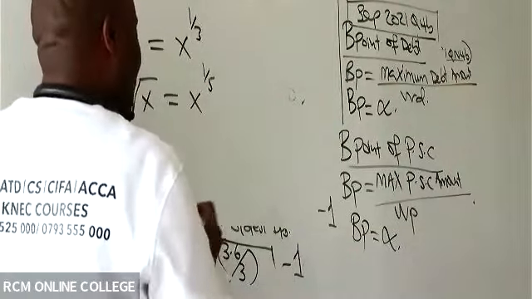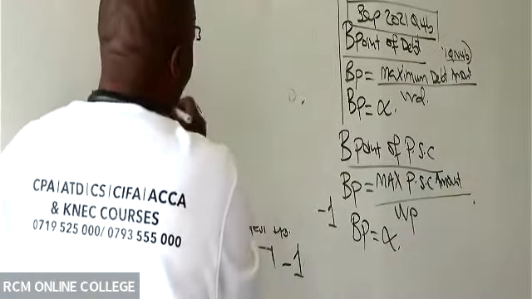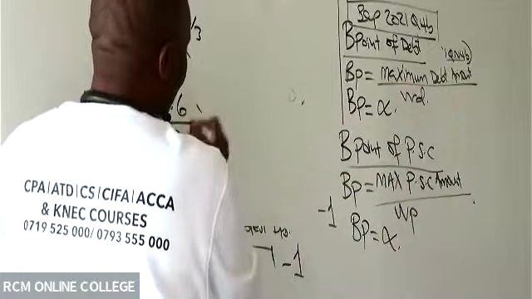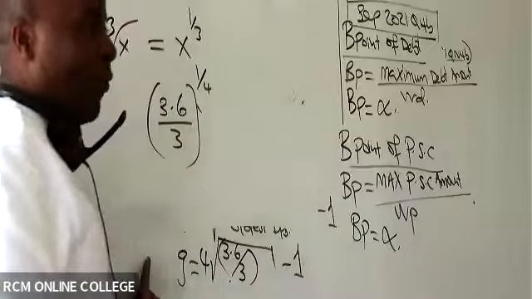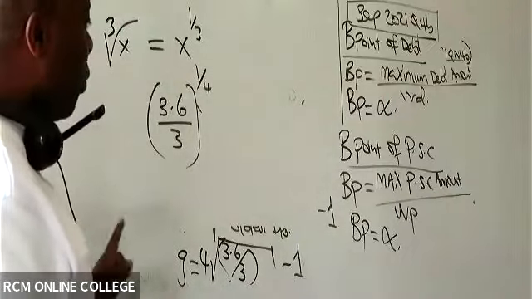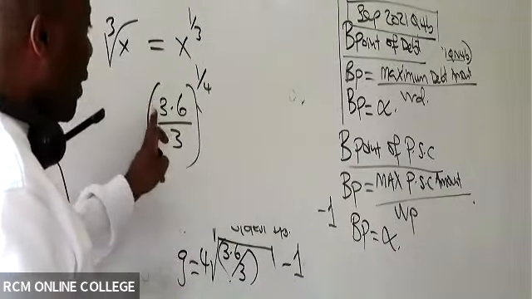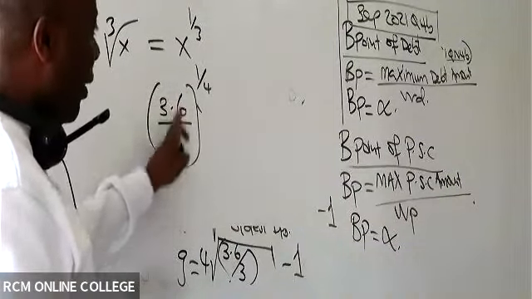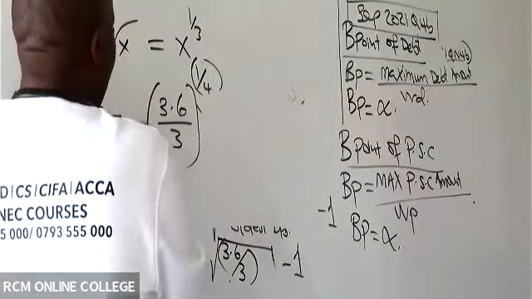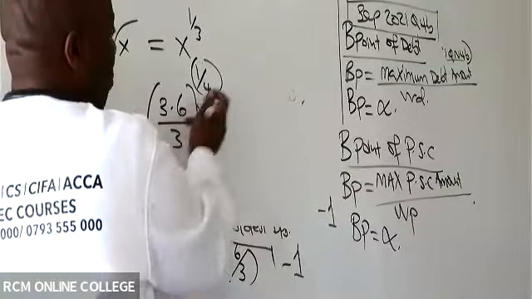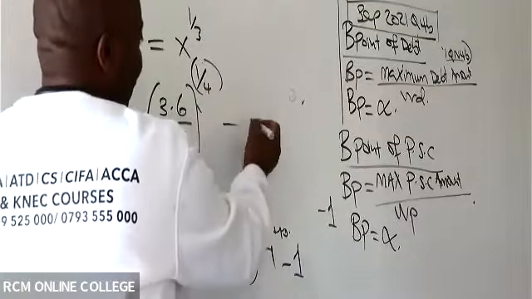So for those students, I tell them: for the fourth root, you come and do it this way. It will be 3.6 over 3, but now you raise it to the power of 1 over 4. All of us have to do this. In your calculator, open brackets, 3.6 divided by 3, close bracket, then press raised to, and put a quarter in brackets, and then minus 1.